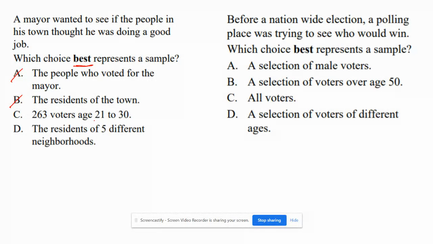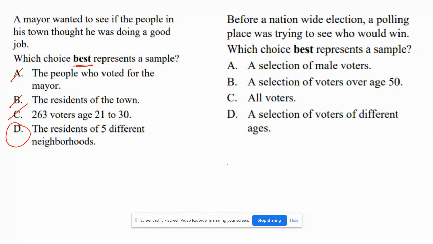All right. C, 263 voters at the age of 21 to 30. This is a small group, but what about the people who are 50 and over or 30 and over or younger than 21 maybe. All right, so this one would not work. It would exclude everybody. All right, D, residents of 5 different neighborhoods. So if we go to 5 different neighborhoods in this town and ask those residents what they think, then that would be a good sample size.